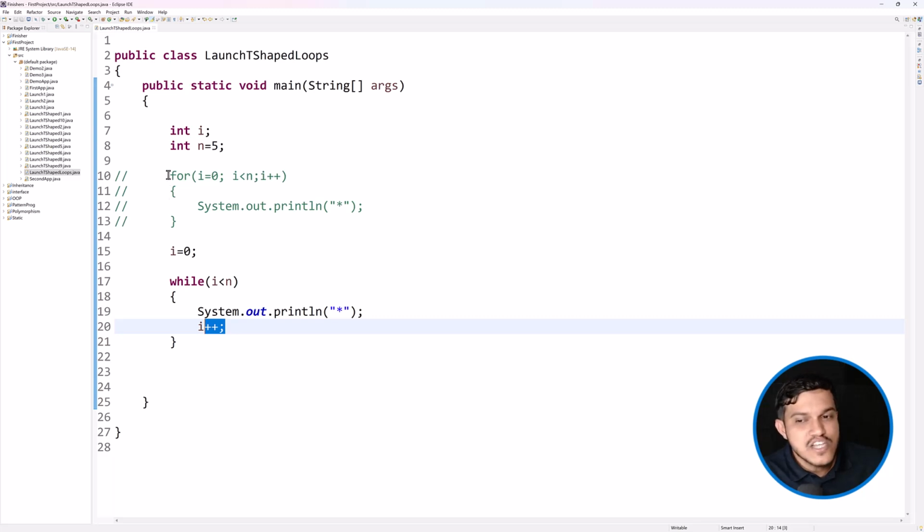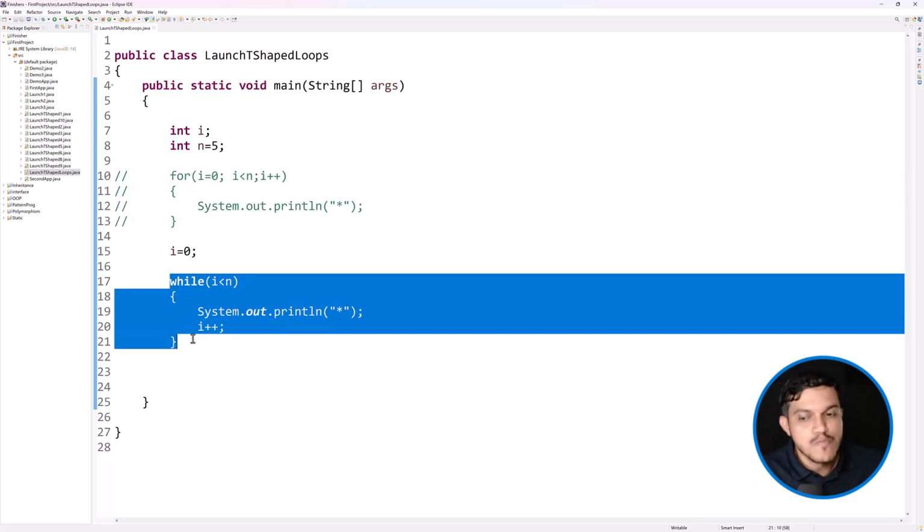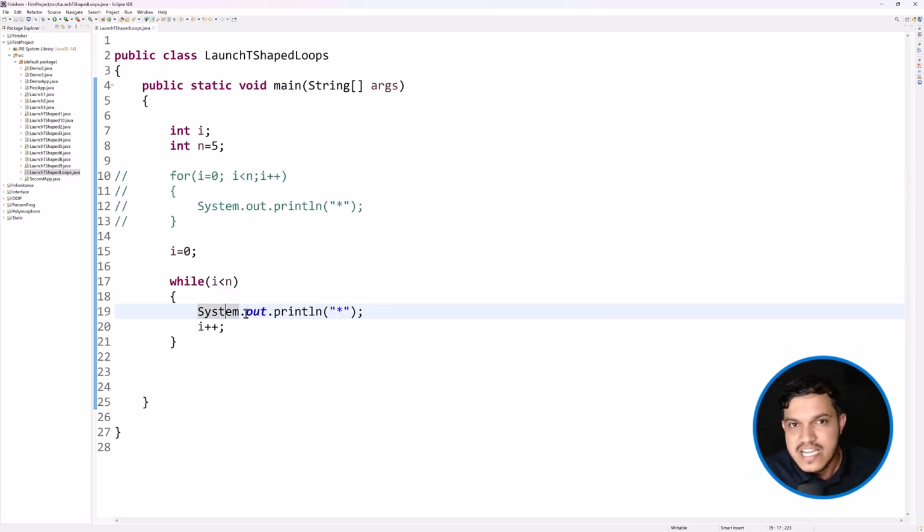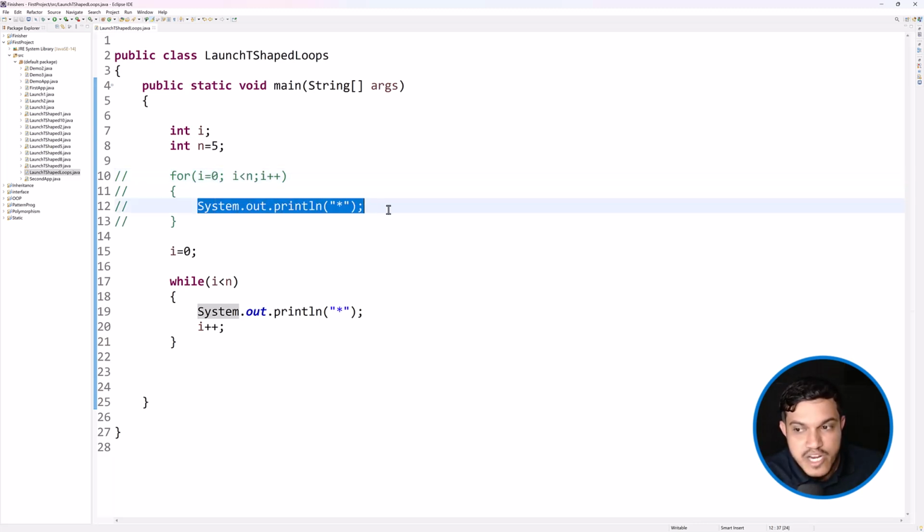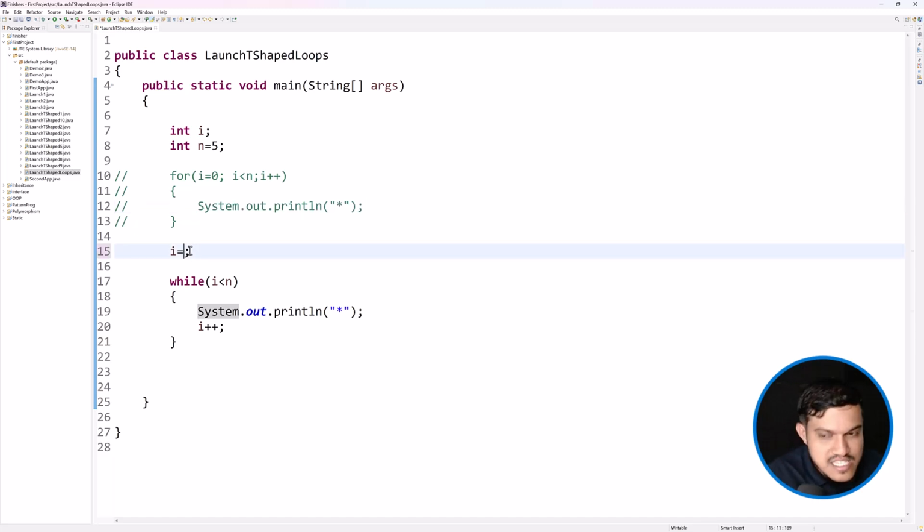Now, whether it is a for loop, whether it is a while loop, whatever body you write here, that will be executed only if this condition is true. Here also, you are initializing. Only if this condition is true, that time the body will be executed. Even if you want to execute for once also, for the first time to execute the body of the loop, the condition has to be true. For an instance, I will make it 6.